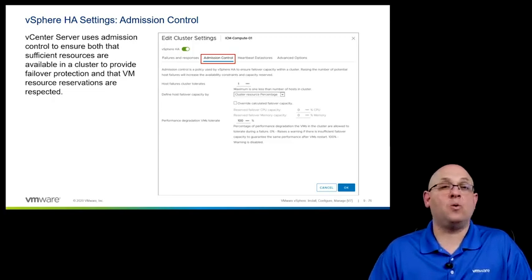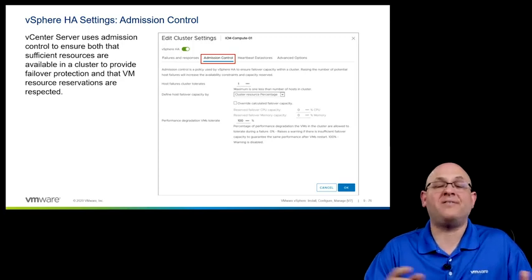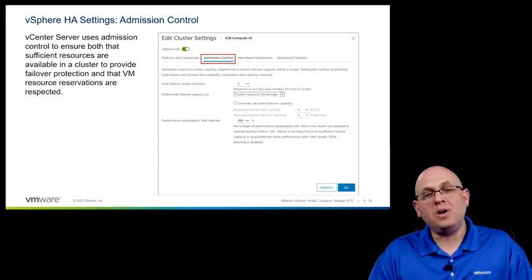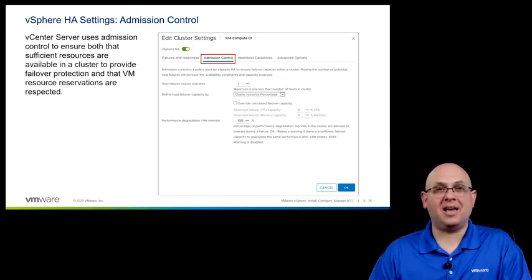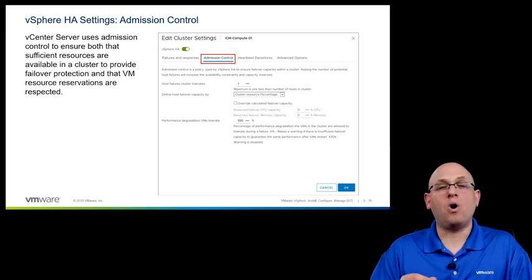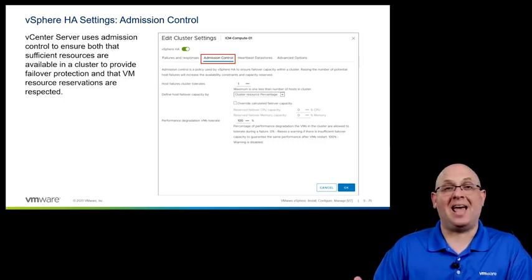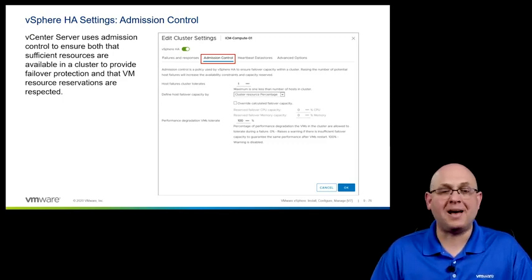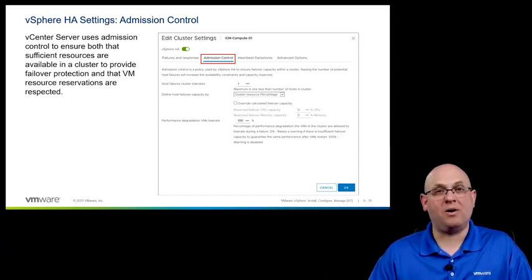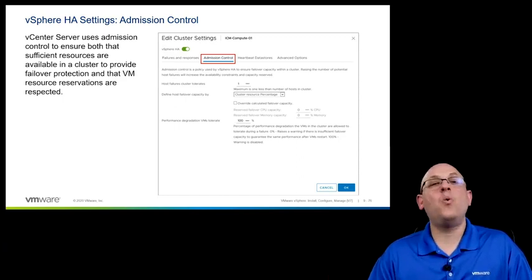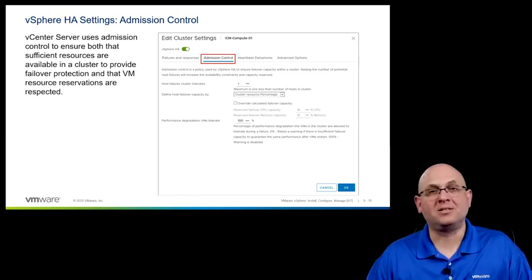Let's set aside 1/8 of the total resources of that cluster in the event of a failure. That's what admission control is all about. And if we try to power on VMs that would exceed, say, 7/8 of the total reserved capacity, admission control will prevent us from powering on that VM. So it won't allow us to reserve all of the capacity of the cluster.